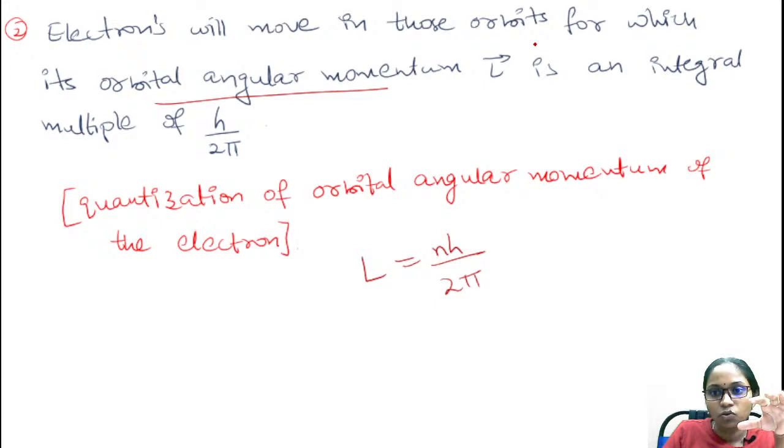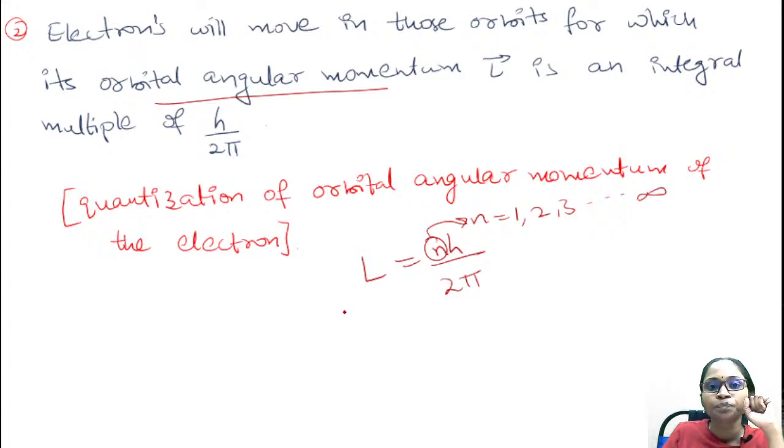Electrons move in those orbits for which the orbital angular momentum is an integral multiple of h by 2 pi. Here n is an integer whose values are 1, 2, 3, and so on to infinity.